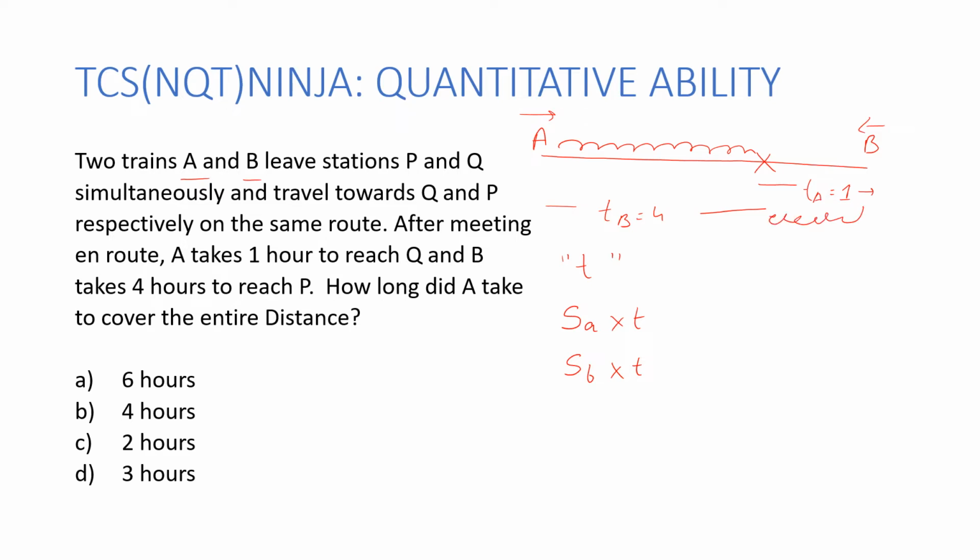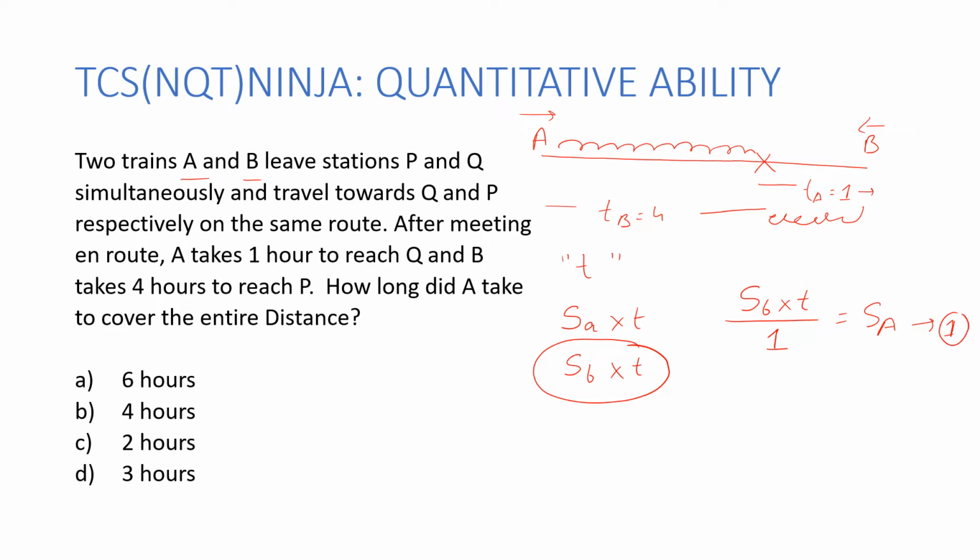Now, what is given in the later part of the question is after they have met. After they met, A takes 1 hour to complete the entire distance left over. The distance left over is the same as what was covered by B before they met. So if I divide this distance by the time, that is 1 hour, which train A is taking to reach the destination, I'll get the speed of A. And this is going to be my equation 1.